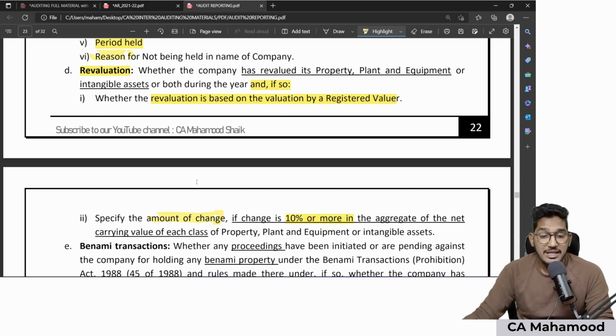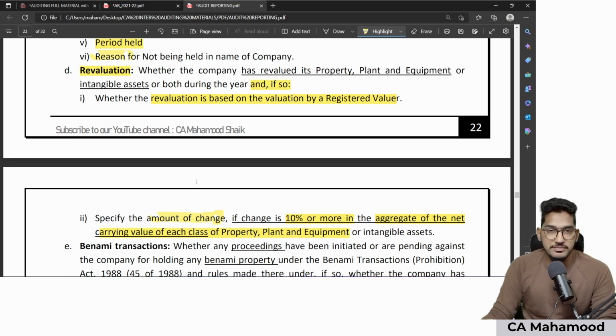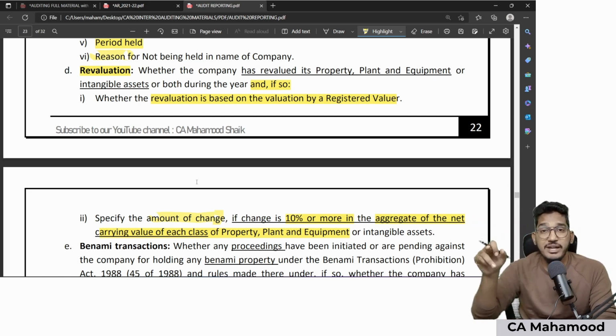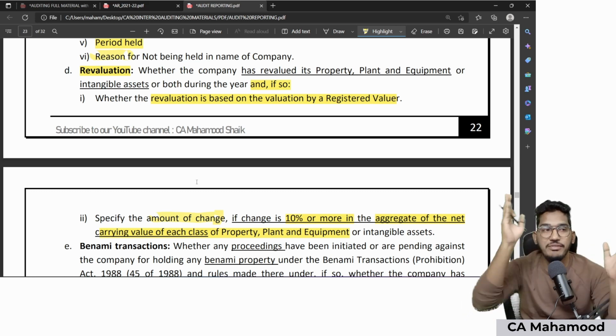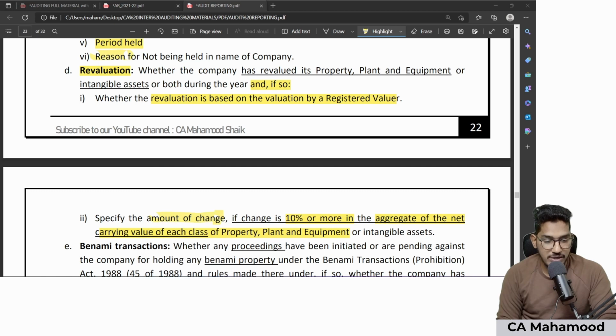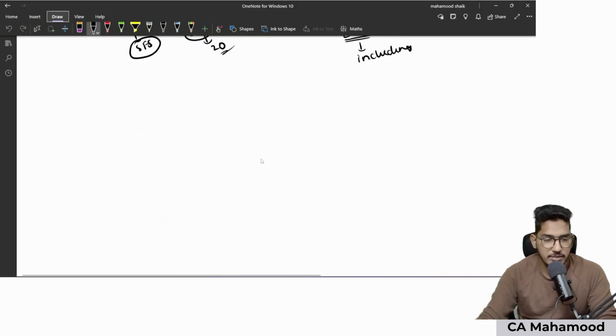or more in the aggregate of net carrying values of each class of property, plant and equipment. Which means you need to tell the amount of revaluation only if, because of revaluation, the change is 10% or more. Not for an individual asset, but for the aggregate value of the entire class of assets. So what do I mean by this? I will give you one best example to make you understand, very, very important.